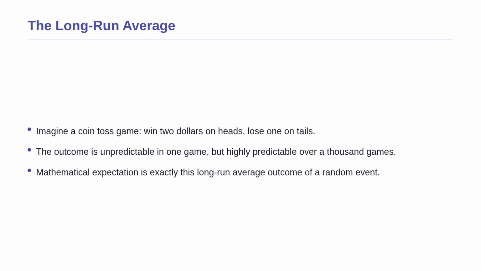Let us start by imagining a simple coin toss game. If it lands on heads, you win $2. On tails, you lose $1. If you play just once, the outcome is highly unpredictable. But what if you play 1,000 times? You will start to notice a very predictable pattern in your average winnings per game. This long-run average outcome of a random event is exactly what we call mathematical expectation.